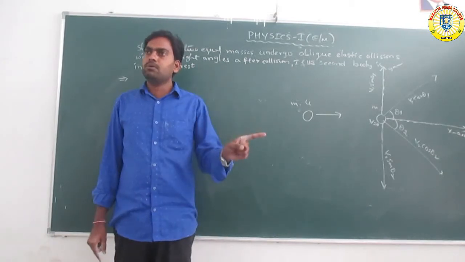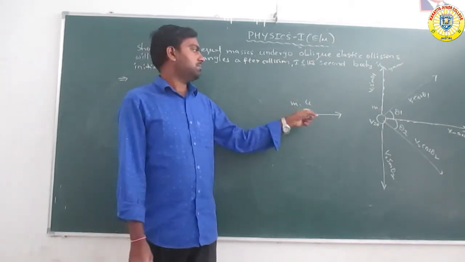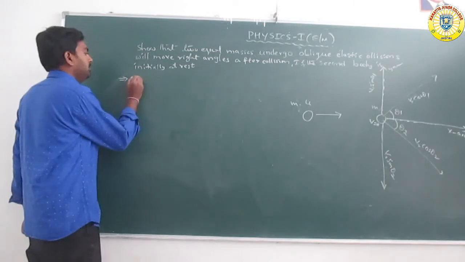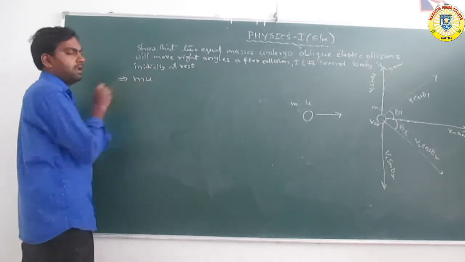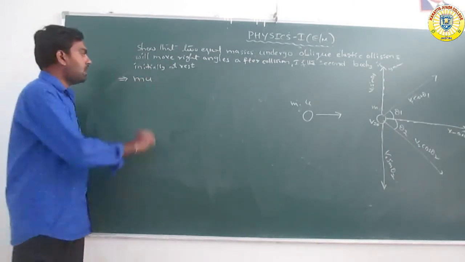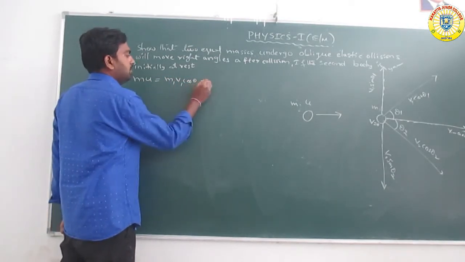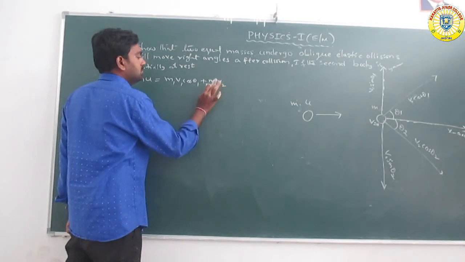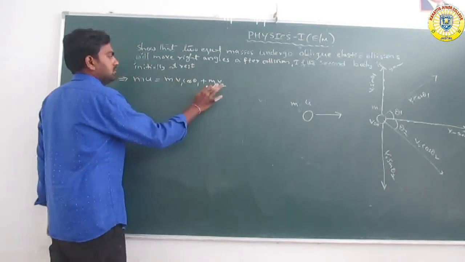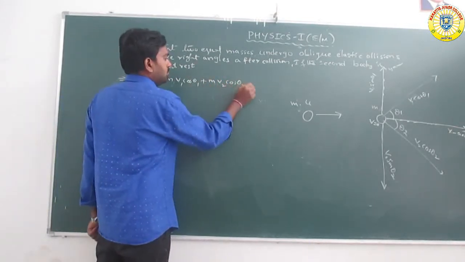Before the collision we can write mu, mass into velocity. After collision, m1 v1 cos theta 1 plus m2 v2 cos theta 2.